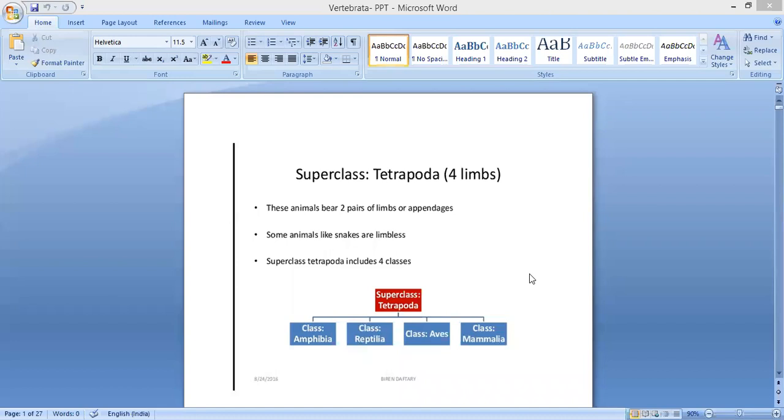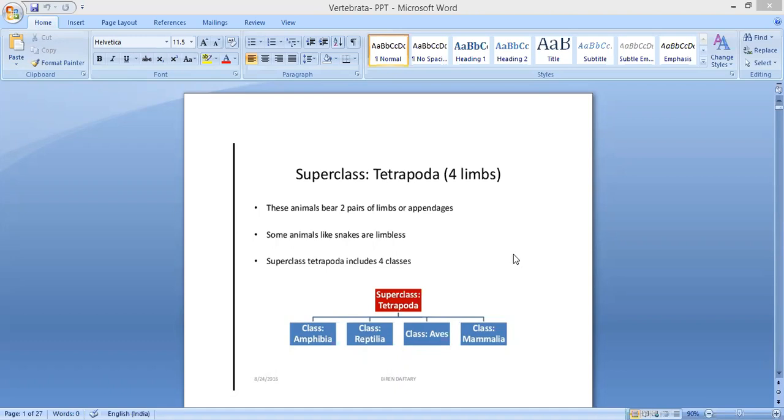Good morning, students. Today I'll be teaching the last topic of this chapter, that is superclass Tetrapoda. What is meant by tetrapoda? Tetra means four, poda means limbs. Okay, four limbs. So these animals bear two pairs of limbs or appendages. So these two pairs means one pair forelimbs, one pair hind limbs.